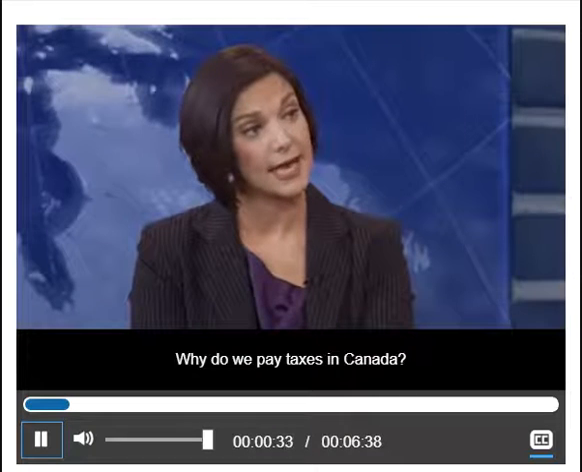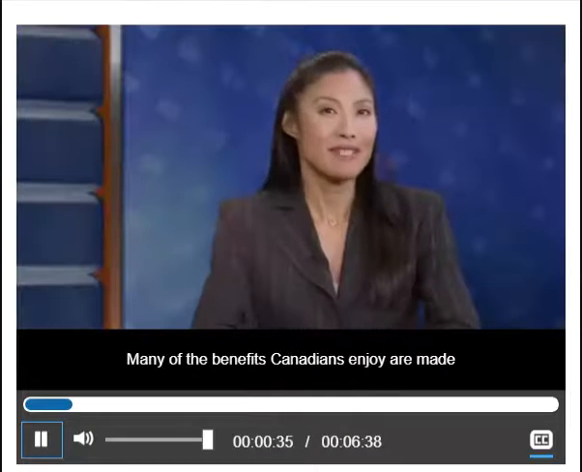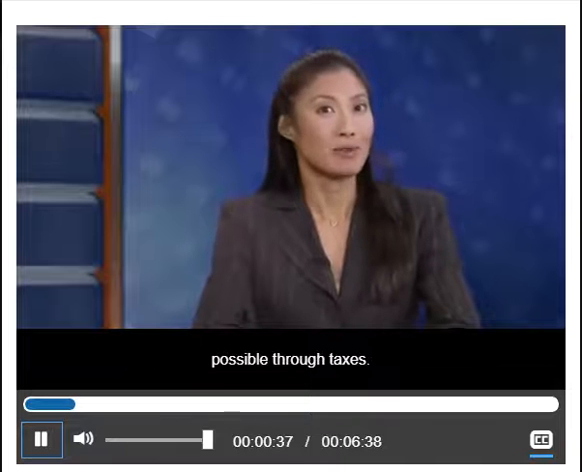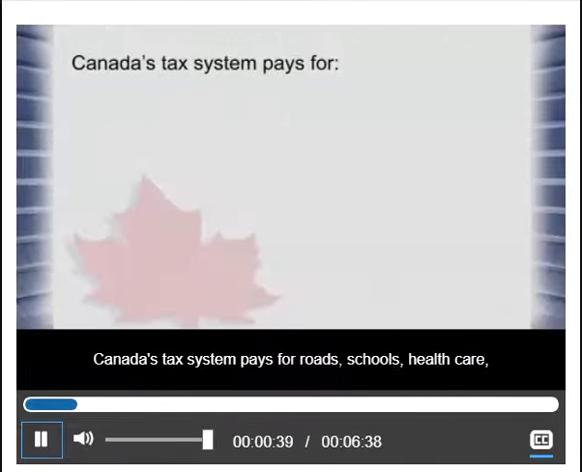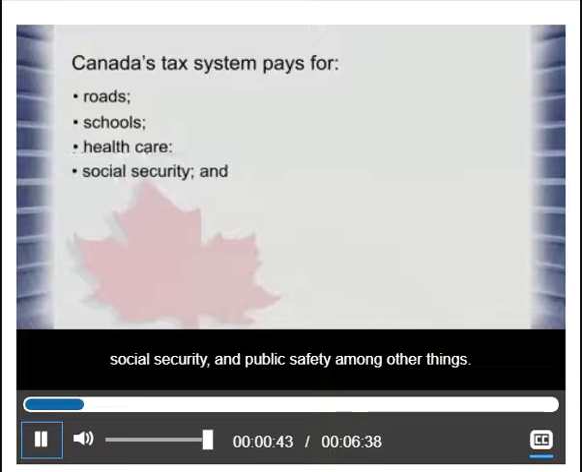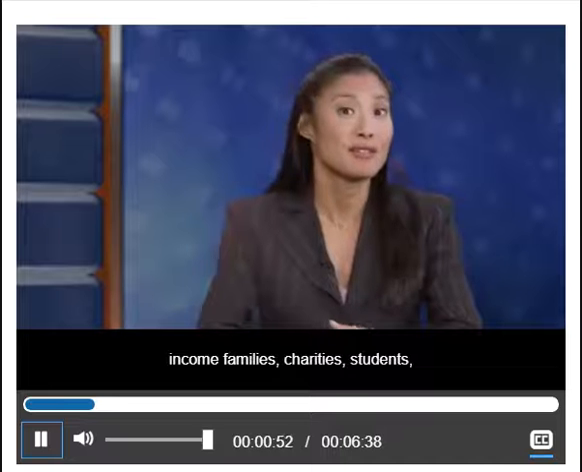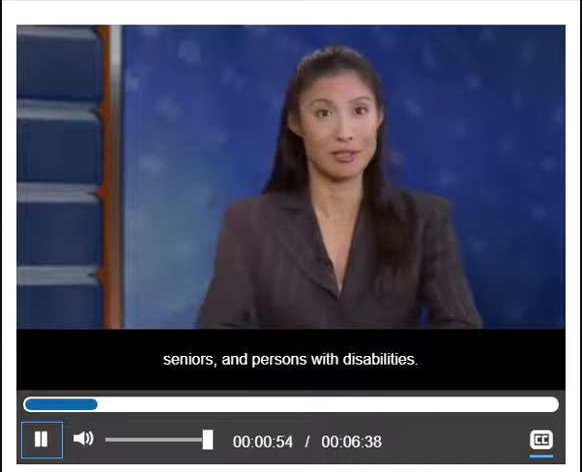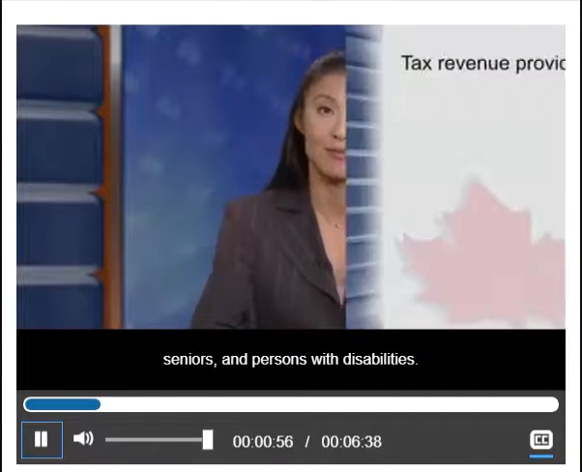Why do we pay taxes in Canada? Many of the benefits Canadians enjoy are made possible through taxes. Canada's tax system pays for roads, schools, health care, social security, and public safety, among other things. Tax revenue is used to deliver benefits to lower-income families, charities, students, seniors, and persons with disabilities.